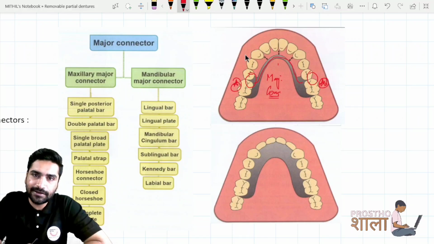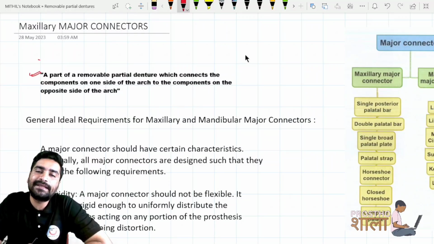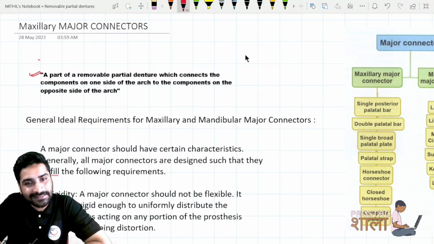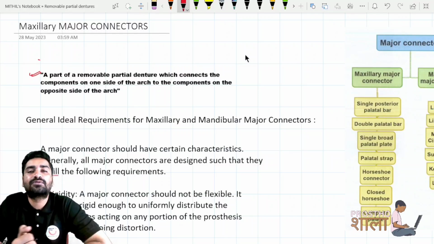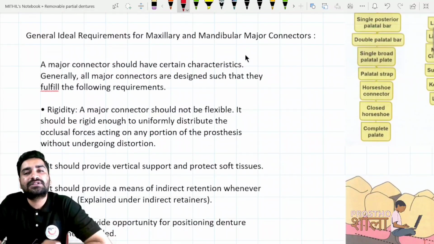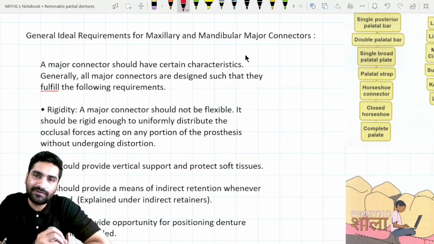Okay, simple enough and easy. So if you are asked, define major connector according to GPT, it is a part of removable partial denture which connects the components on one side of the arch to the components on the opposite side of the arch. Now there are some general requirements which every major connector should have, irrespective of its type.